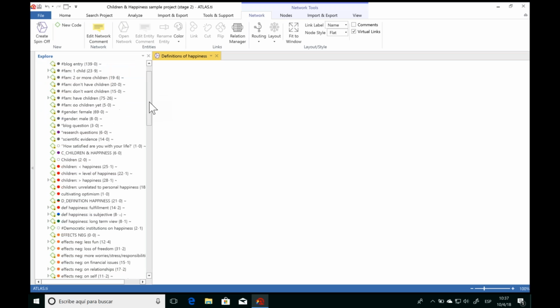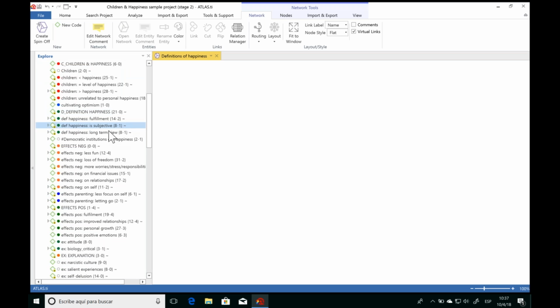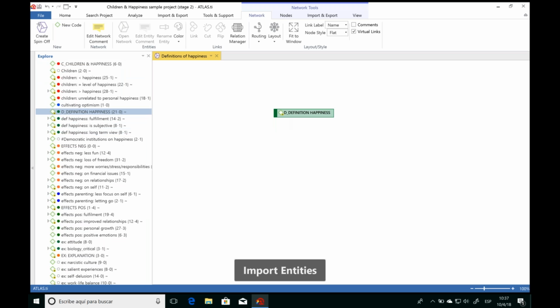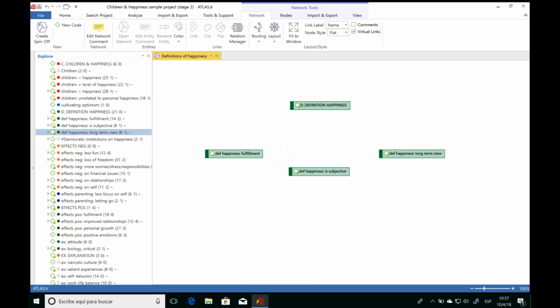I'd like to start off with my codes. So I have some different codes here on the definitions of happiness, and I'm going to add them to the network just by dragging and dropping them from the left-hand side. Now remember, we talked about the prefixes and making these subcodes as we have here.